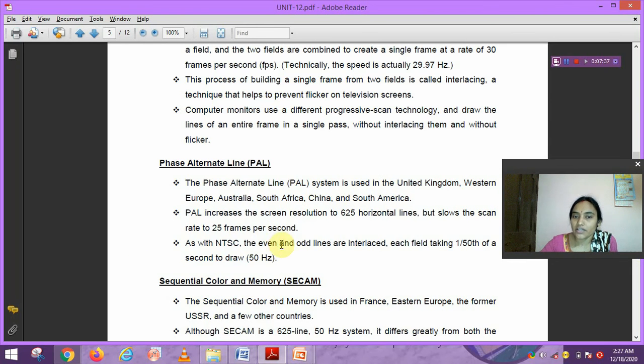As with NTSC, the even and odd lines are interlaced, each field taking 1/50th of a second to draw. That means each field takes 1/50th of a second to draw. So this is the concept about PAL, or Phase Alternate Line.